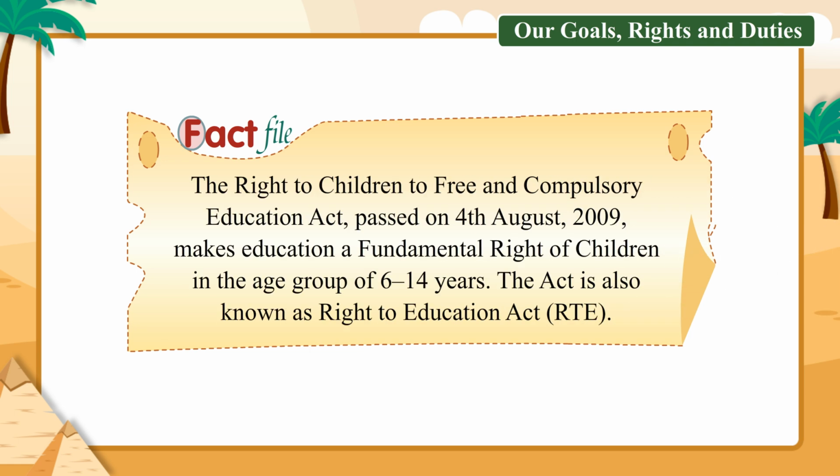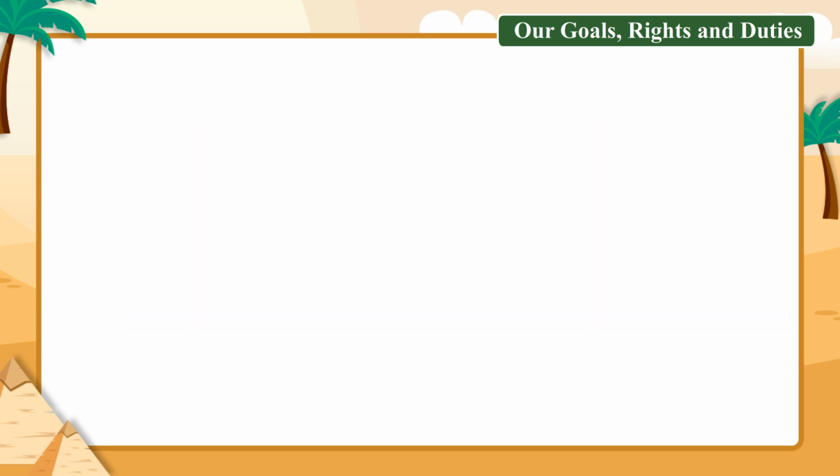Fact File. The Right to Children to Free and Compulsory Education Act, passed on 4 August 2009, makes education a fundamental right of children in the age group of 6 to 14 years. The Act is also known as Right to Education Act, RTE.